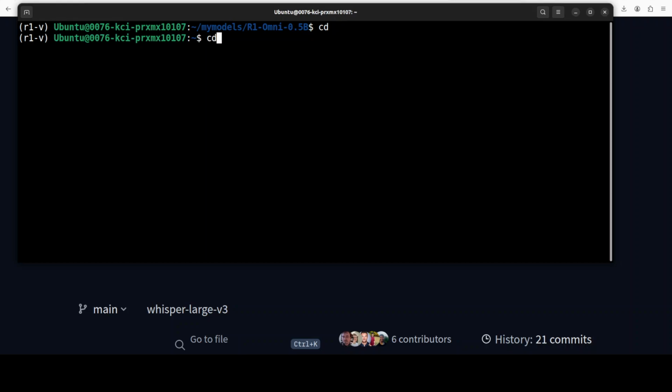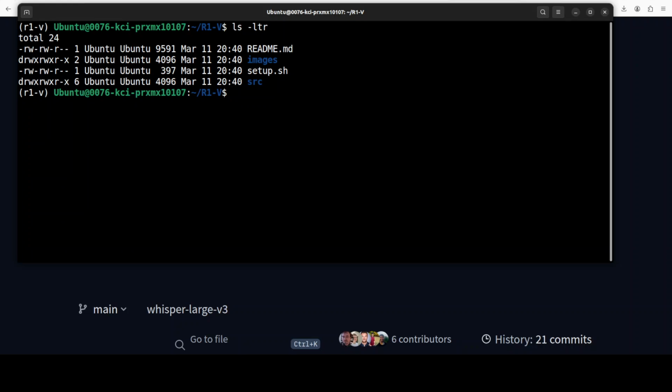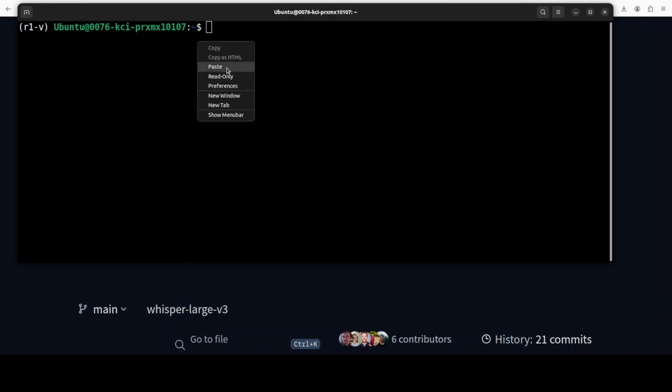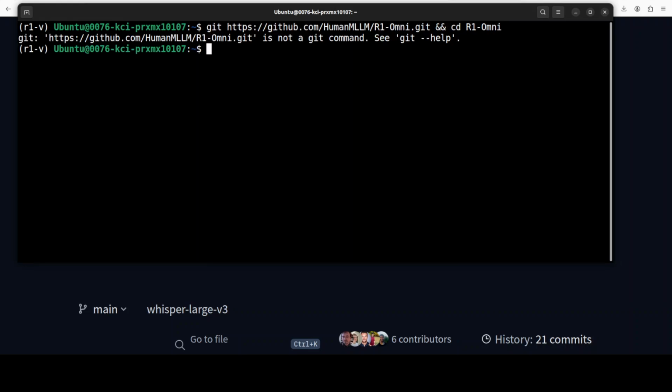So I'll just go back, and then I'm just going to go into the directory. If I do ls -ltr, you will see that there is a setup file, there is a source file. Even in the source one, you won't find any file there. For that, it turns out that you would need to download or git clone another repo, which is R1-Omni's own repo. I just need to put in the git here, HTTP here.